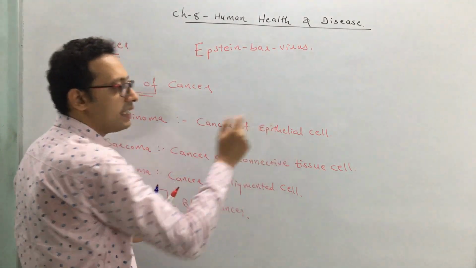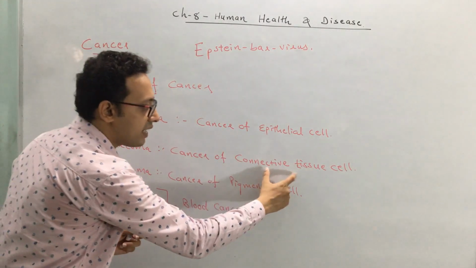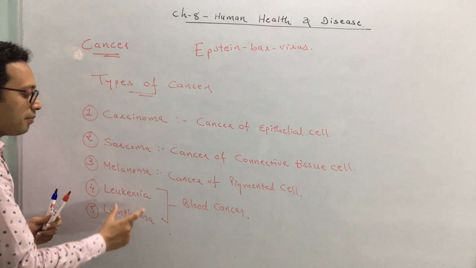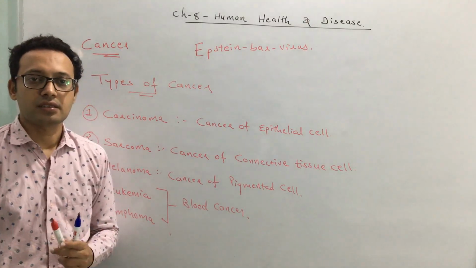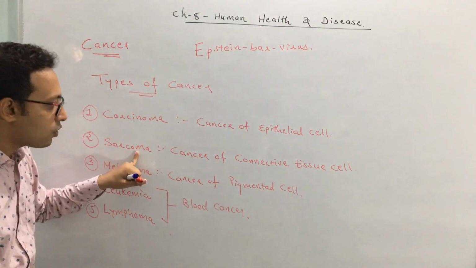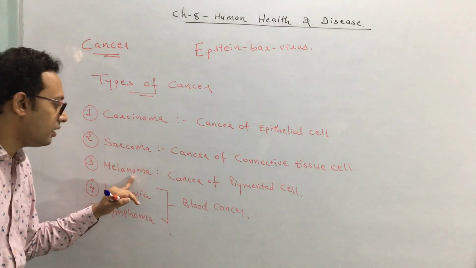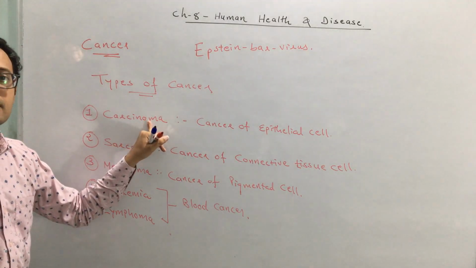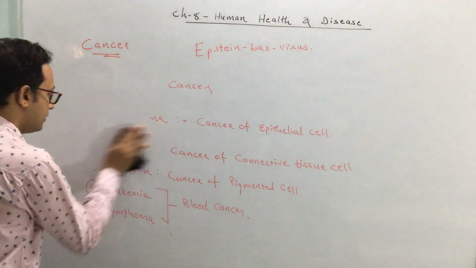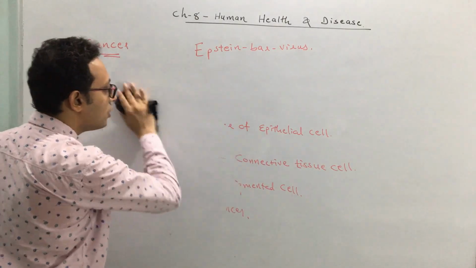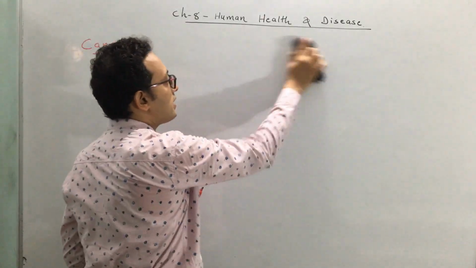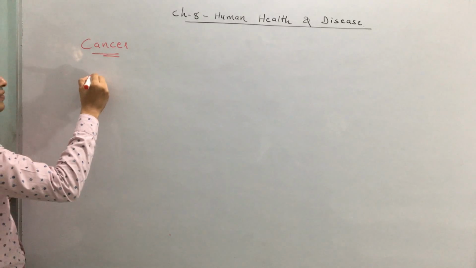So these are the different types of cancer: carcinoma, sarcoma, melanoma, leukemia, lymphoma. Carcinoma is a cancer of epithelial cells. Sarcoma is a cancer of connective tissue cells. Melanoma is a cancer of pigmented cells. And leukemia and lymphoma are blood cancers. Bone cancer comes under sarcoma. Skin cancer comes under melanoma. Lung cancer comes under carcinoma. Next. We have discussed the causes of cancer, what causes cancer. We have also seen the types of cancer, and now we are discussing the detection and diagnosis of cancer.